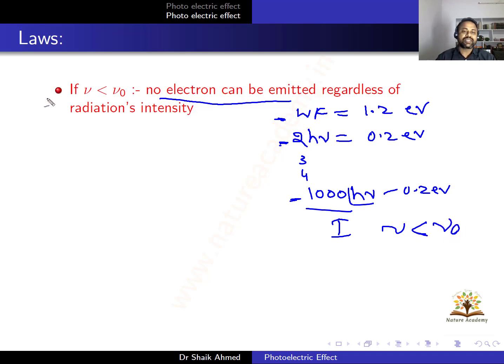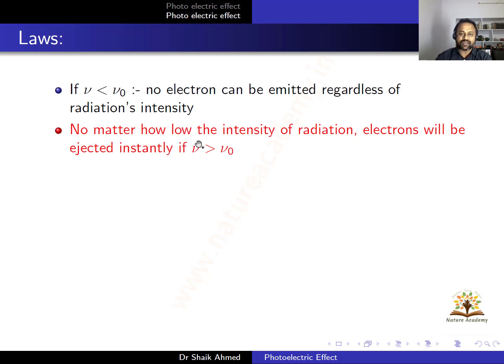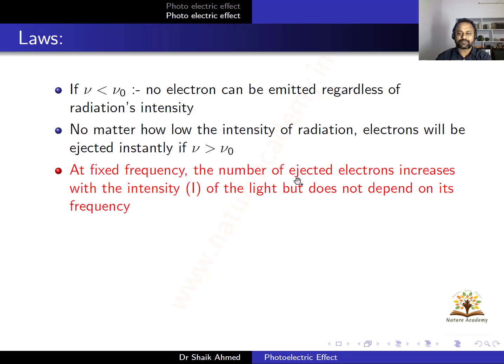This is very important. This type of question you will get in your examinations. If ν is less than ν₀, no electron can be emitted regardless of the radiation intensity. No matter how low the intensity of radiation, electrons will be ejected instantaneously if ν is greater than ν₀. That means if the frequency of incident light is more than the threshold frequency, intensity may be low, but you will get electrons. You can see the electrons getting ejected from the metal surface. Next, at fixed frequency, the number of ejected electrons increases with the intensity of light but does not depend upon its frequency.